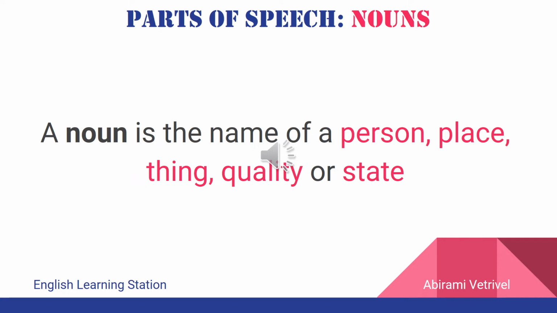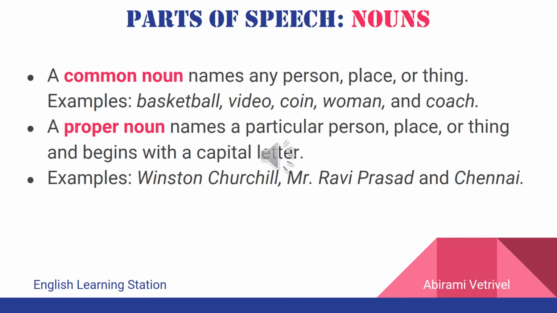A noun is a naming word. A noun is the name of a person, place, thing, quality, or state. There are 4 types of nouns, and let us learn each of them in detail. As indicated earlier, nouns could either be common nouns or proper nouns.